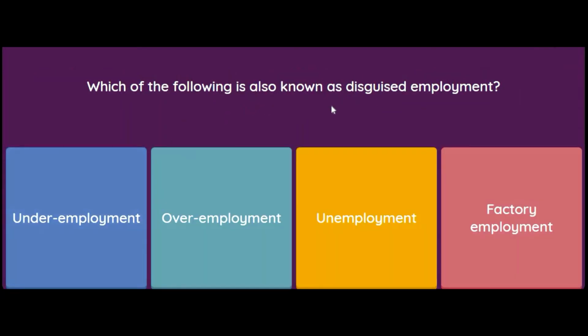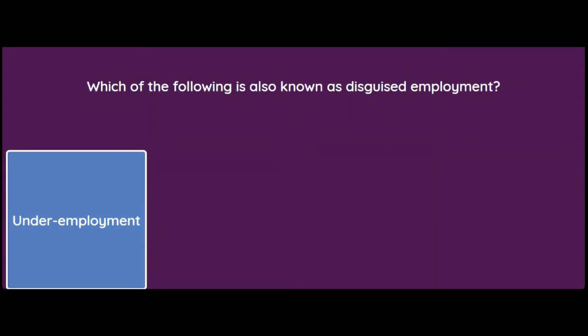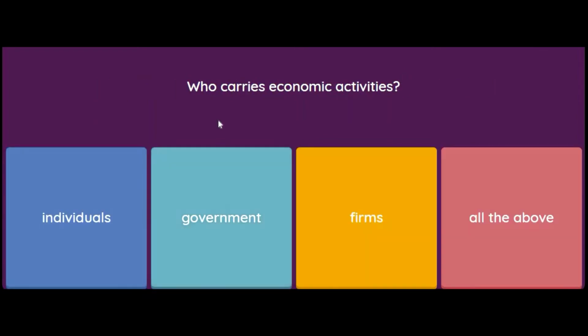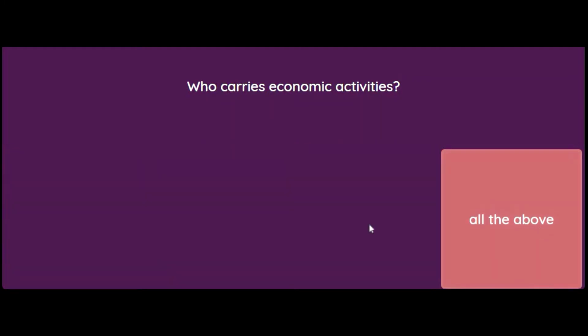Which of the following is also known as disguised employment? Underemployment, overemployment, unemployment, or factory employment? The answer is underemployment. Who carries out economic activities? Individuals, government, firms, or all of the above? Students, the answer for this is very easy again. Individuals, government and firms, all of them carry out economic activity. So the answer is all of the above.